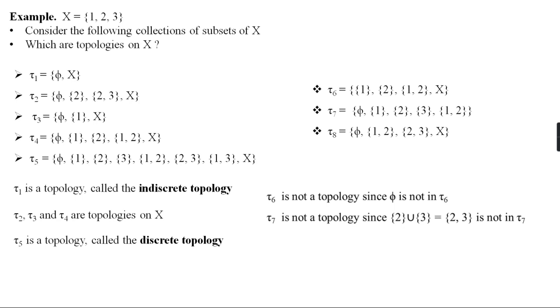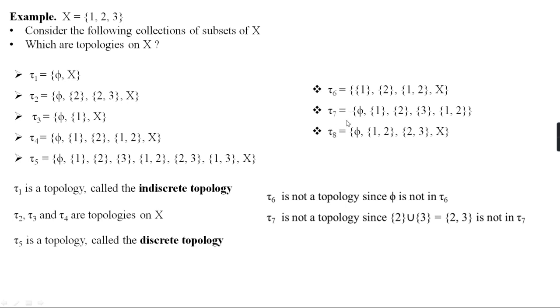For any non-empty set, we can define such a topology. This consists of the family of all subsets of X, or the power set of X. This topology contains all the subsets of X: singleton sets {1}, {2}, {3}, the sets {1,2}, {2,3}, {1,3}, and the entire set X, that means {1,2,3}. So this is definitely a topology on X. It is called the discrete topology.